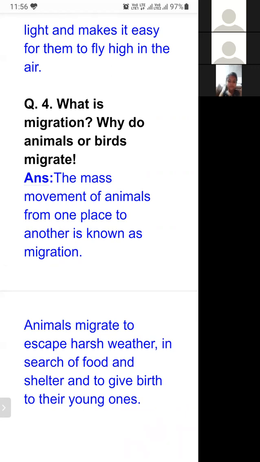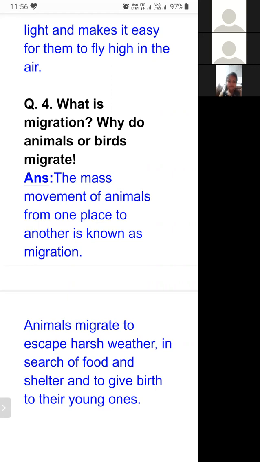Why do animals or birds migrate? Animals migrate to escape harsh weather, in search of food and shelter, and to give birth to their young ones. So these are the reasons why they migrate.